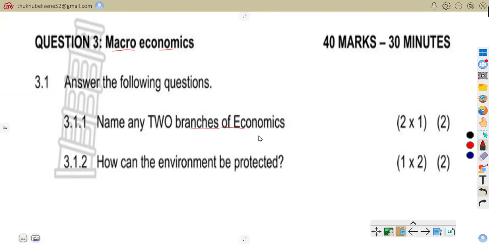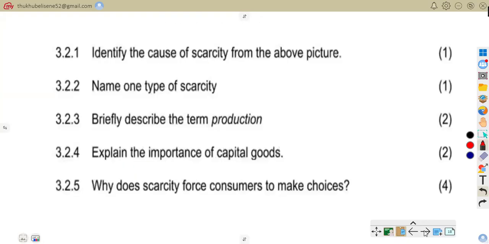And you know very well when you're talking about microeconomics, like I've said, it's individual decisions. That is, for example, consumer buying behavior. But with macroeconomics, whole economy, that is when you're talking about inflation. So we can go to our answers and then you see what we are talking about.